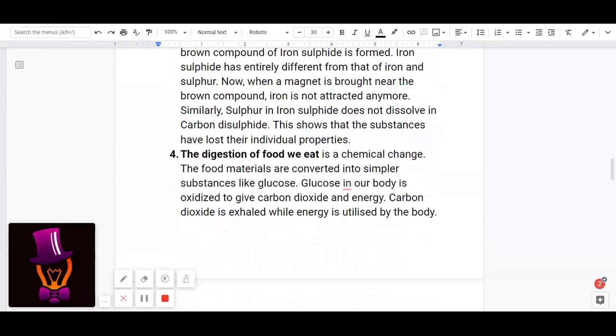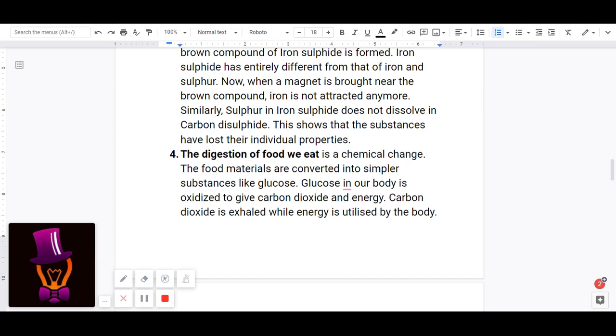Finally, the digestion of food we eat is a chemical change. The food materials are converted into simpler substances like glucose. Glucose in our body is oxidized to give carbon dioxide and energy. Carbon dioxide is exhaled while energy is utilized by the body.